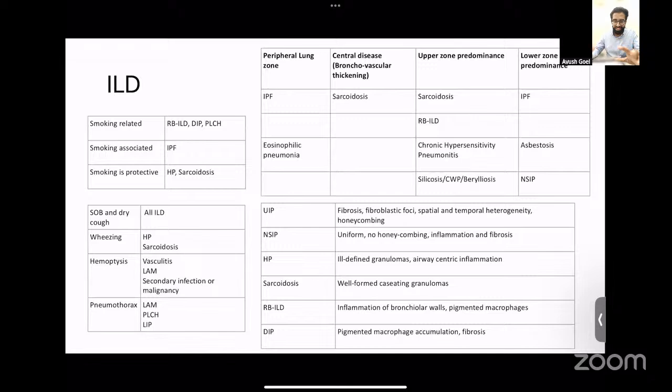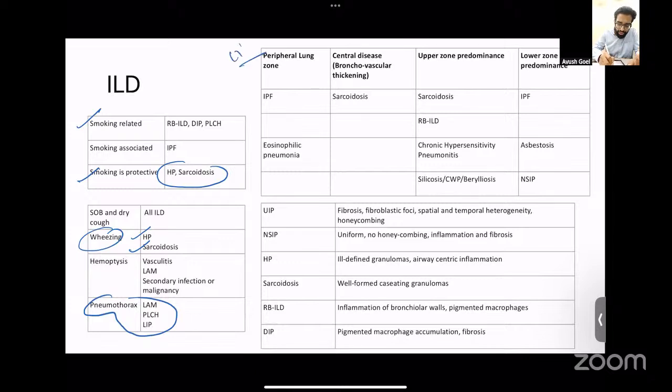Next, I've just tried to tabulate the important features about the different ILDs, that is, which ILD is smoking related, or where smoking is protective. So smoking is protective in hypersensitivity pneumonitis and sarcoidosis. This can be used as a ready reference when you're revising. If we talk about wheezing, then wheezing can be seen in hypersensitivity pneumonitis and sarcoidosis. Pneumothorax can be seen in cystic ILDs like LAM, PLCH, and LIP.